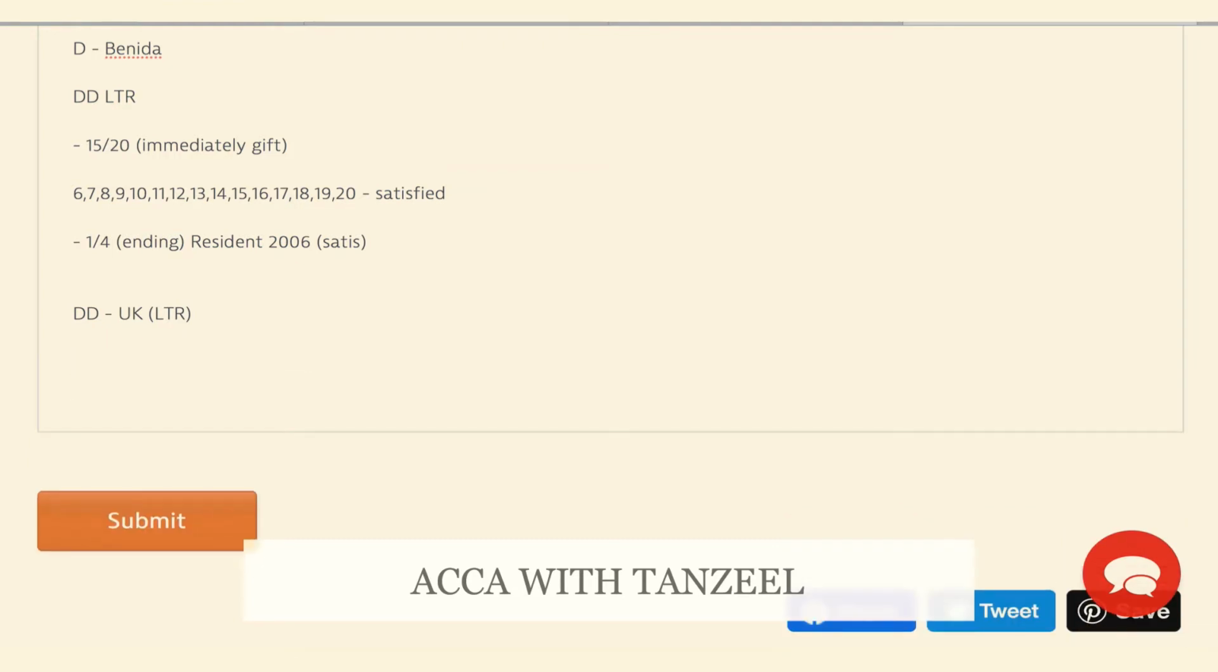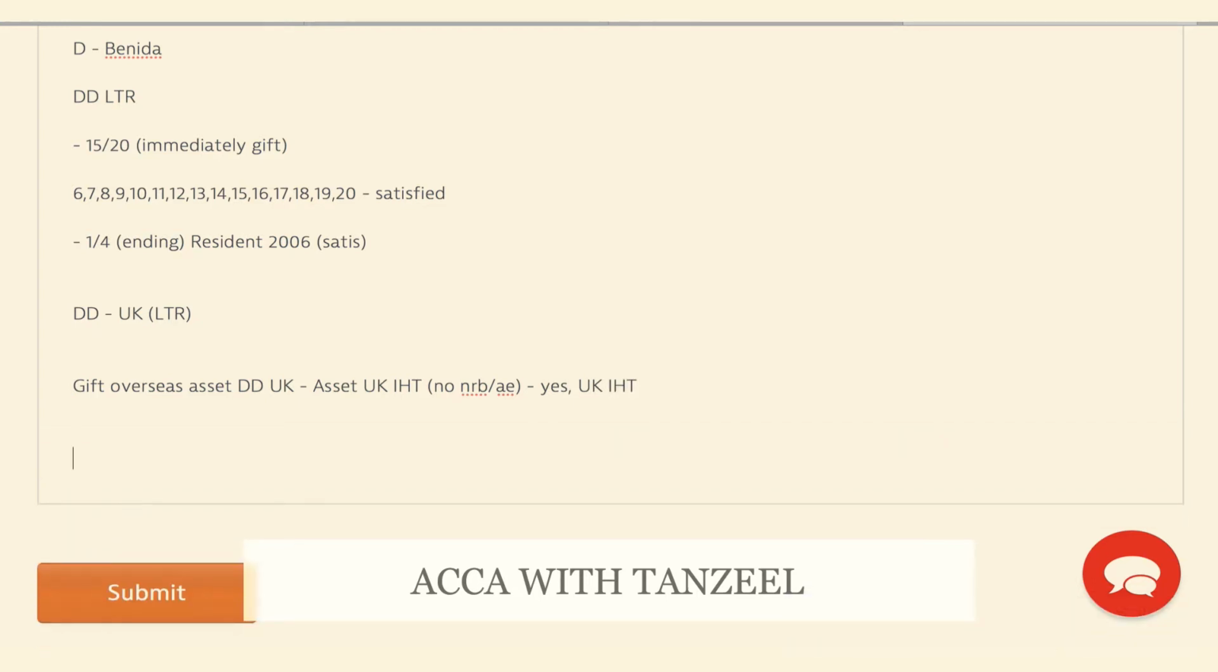Now, if you are making a gift of an overseas asset, but you are deemed domiciled in the UK, then this asset will also be liable to UK inheritance tax, which is what they have asked us. Now, as it is liable to UK inheritance tax and they have told us that no nil rate band or any annual exemptions are available, then yes, it will be chargeable to UK inheritance tax.